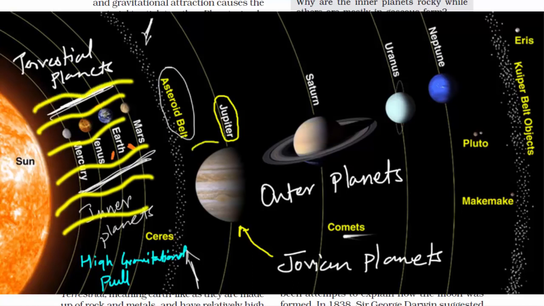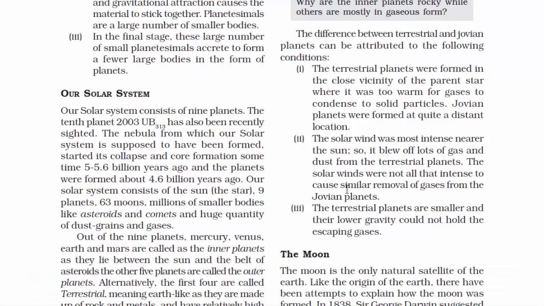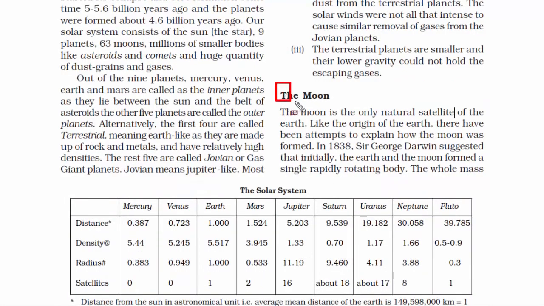But then the Jovian planets, which are outside the asteroid belt, are far away from the Sun. So the solar winds were not that intense. That's why these planets still have a lot of gas and dust particles. So that's the reason for the difference between the inner planets and the outer planets, or in other words, the terrestrial planets and the Jovian planets. Now we're going to talk about the Moon.